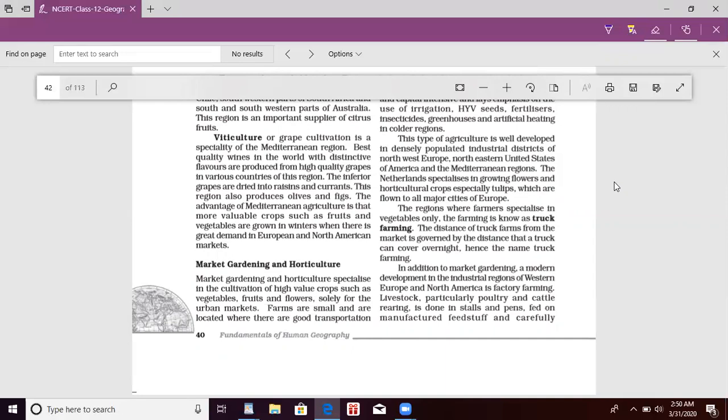The regions where farmers specialize in vegetables only, that farming is known as truck farming. This question also comes up: what is truck farming? So truck farming is the farming of vegetables only.